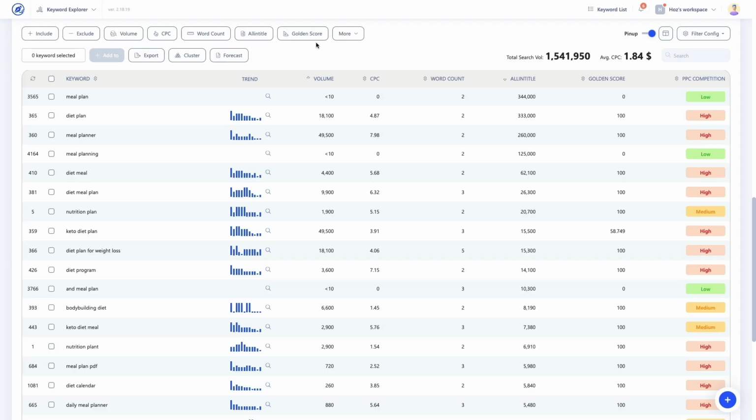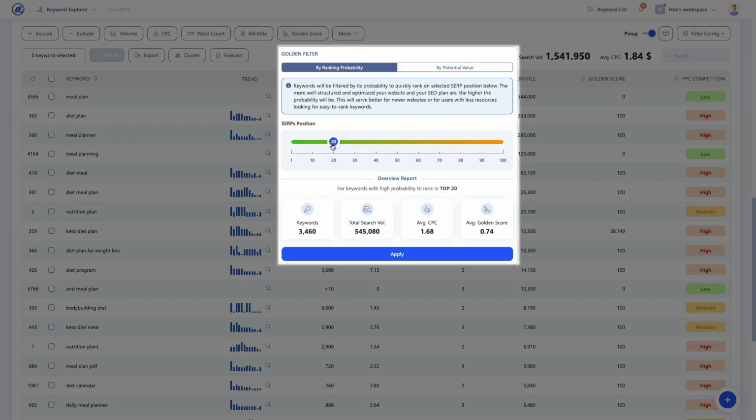Let's see an example. I'll set the golden score in my project to 10. You can see the metrics updating as I move the slider. The total keywords box shows the total keywords that meet the updated golden score setting. The next box shows the combined search volume of all the keywords that meet this setting. I also have an average CPC value and an average golden score value.